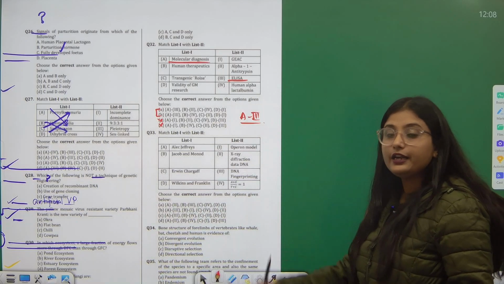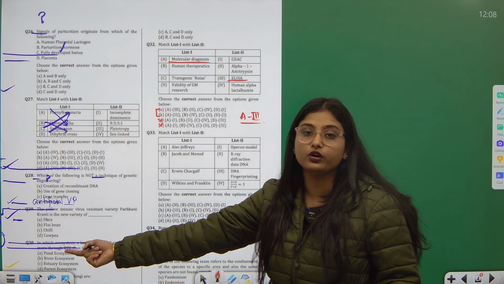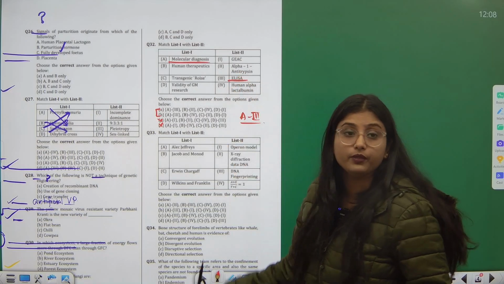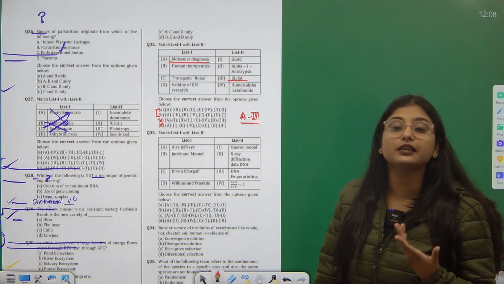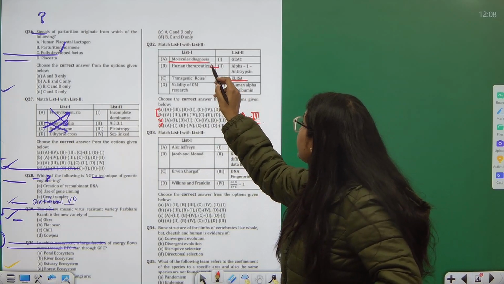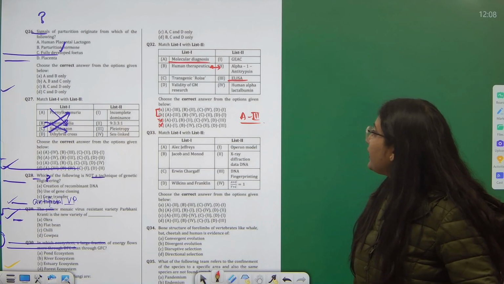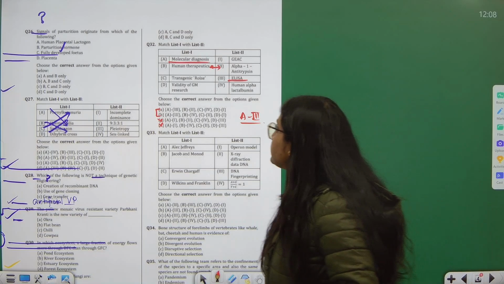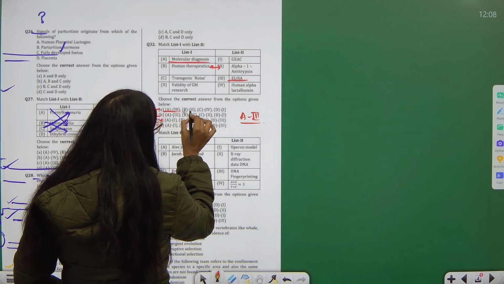Next thing, I told you in this paper previously when we were talking about human alpha-1 antitrypsin, that it is a human therapeutic procedure where the body itself is producing an enzyme to treat emphysema. Okay? So this is directly linked: human therapeutics as alpha-1 antitrypsin. So we can have B2, that is A part.